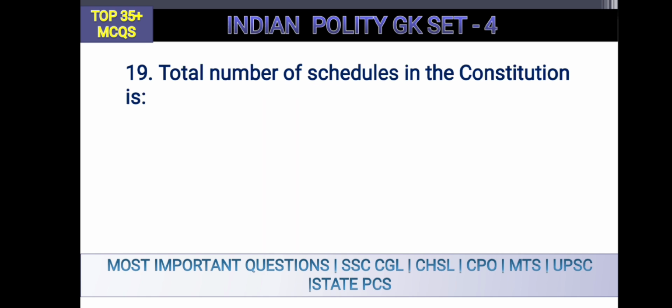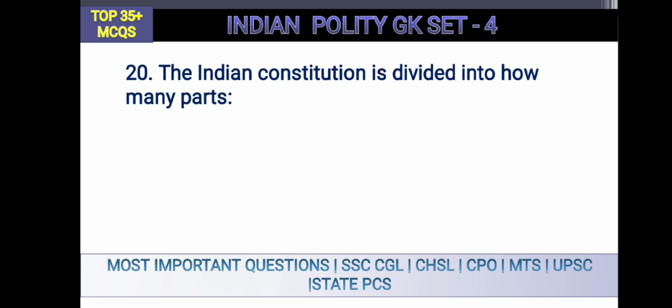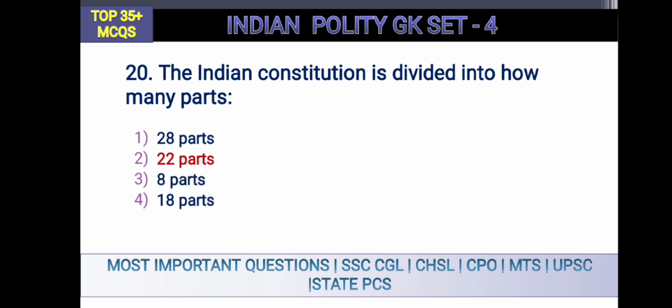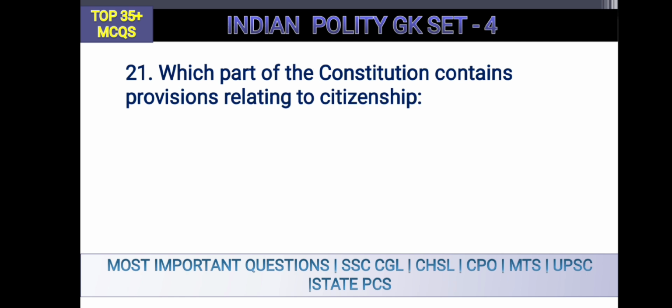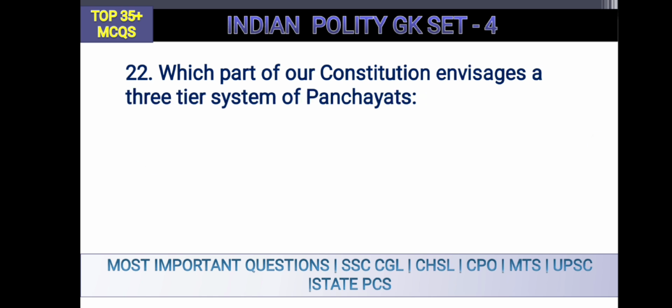The total number of schedules in the Constitution is 12. The Indian Constitution is divided into how many parts? It is divided into 22 parts. Which part of the Constitution contains provisions relating to citizenship? It is Part 2. Which part of the Constitution envisages a three-tier panchayat system? It is Part 9.